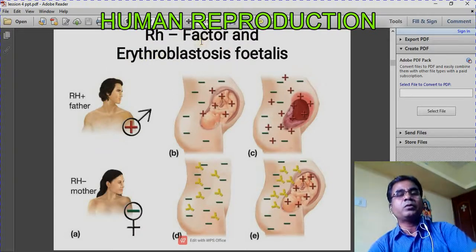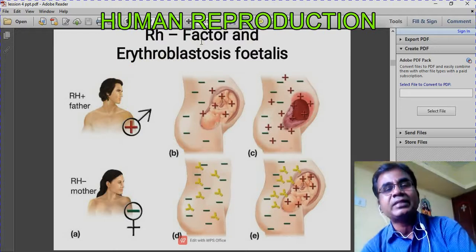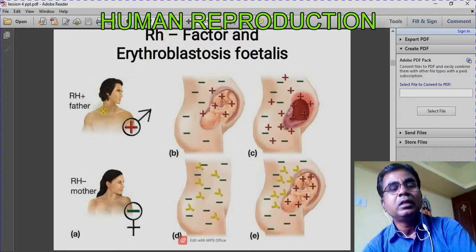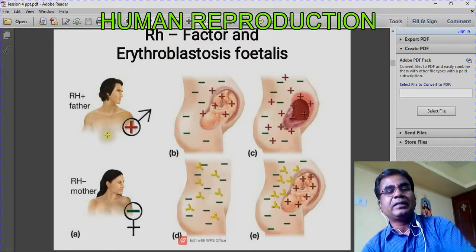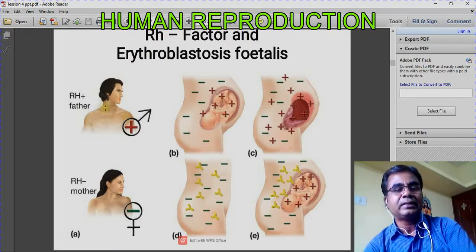There may be a question: what is erythroblastosis fetalis and how can it be prevented? Now look at the marriage. This is the father, whose blood group is RH positive, and the mother is RH negative.